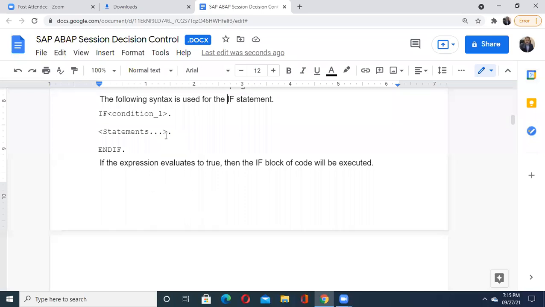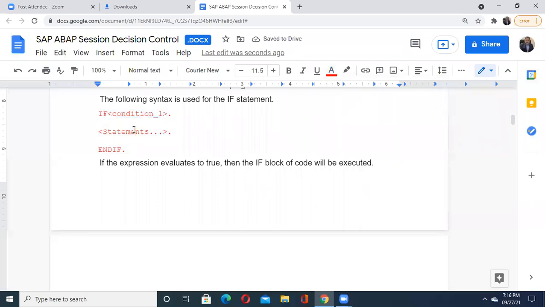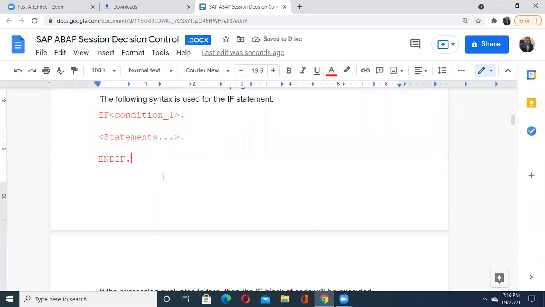The following syntax is used for the if statement: IF, then your condition one. I can have different conditions combined there, but right now, as a syntax, we are highlighting the general form of the if statement. IF condition, period. We know that in ABAP every statement ends with a period operator. Then statements, again a period, ENDIF, and lastly that period or dot operator. In this way we write the syntax for if in your ABAP program.